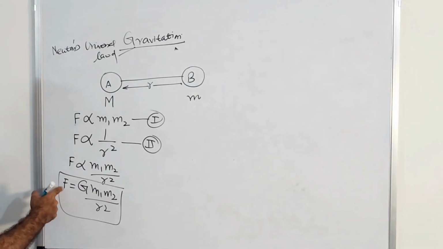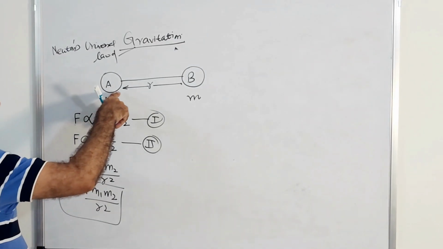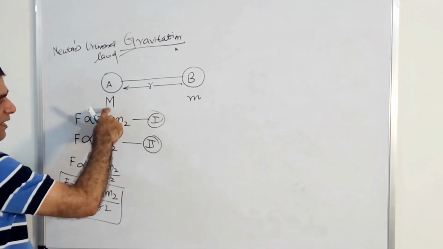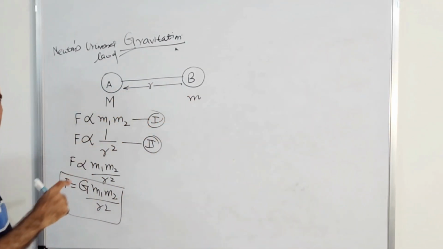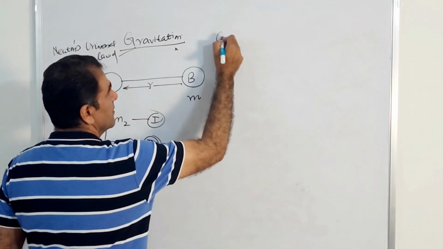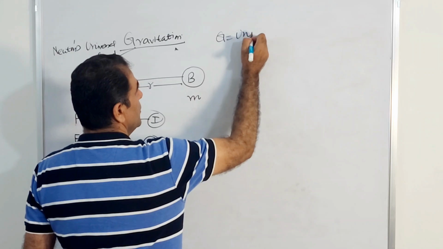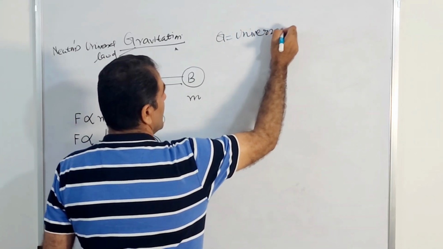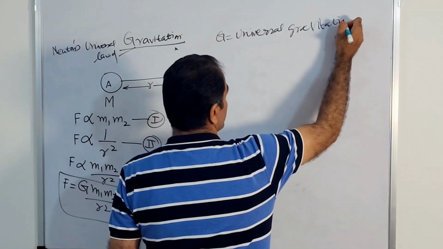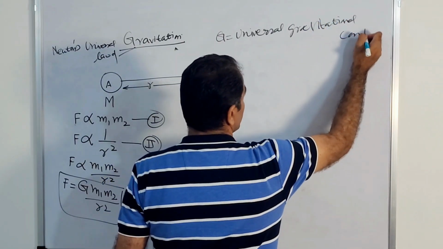This is the force which is acting between two bodies of mass capital M and small m. Right? Now what is G? This G is called the universal gravitational constant.